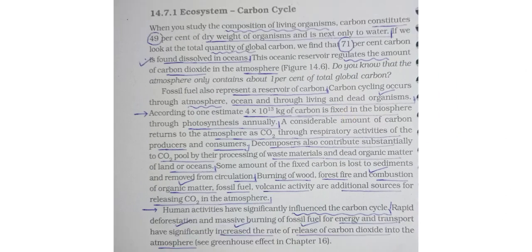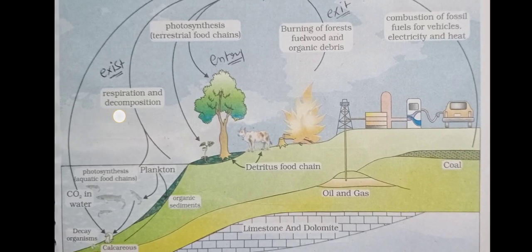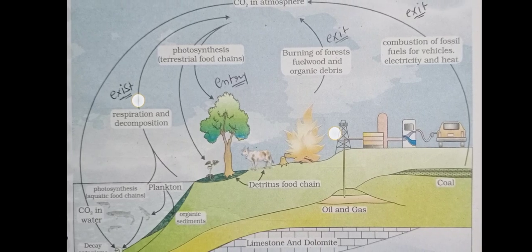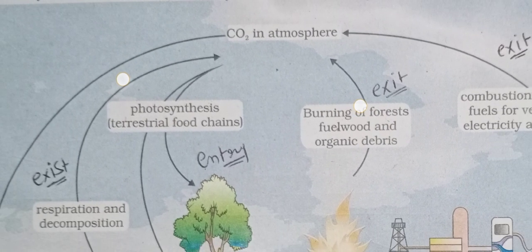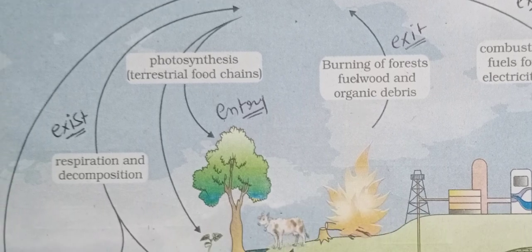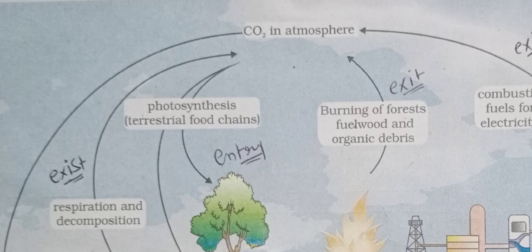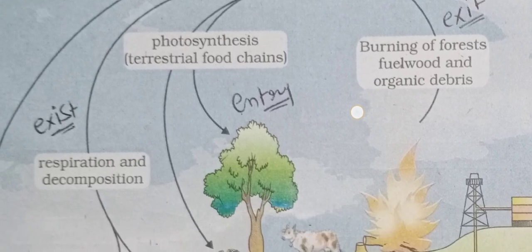Okay, now we will see this diagram. So this diagram is very simple. There is only one entry point and so many exit points of the carbon. So you can see the word here, CO2 in atmosphere, and one entry point is there for the CO2, which is photosynthesis in the terrestrial food chain.